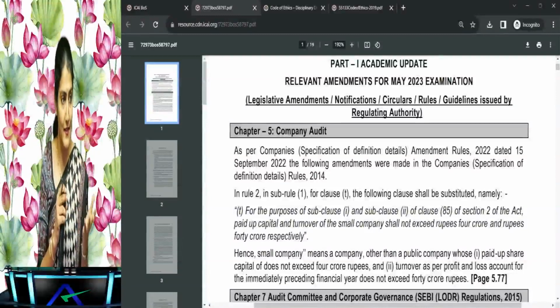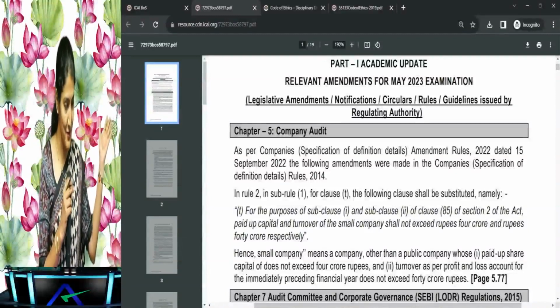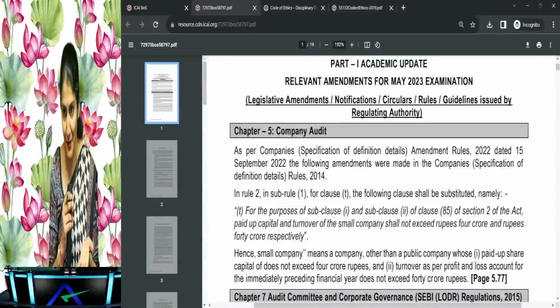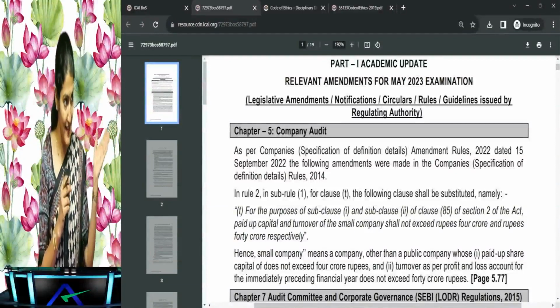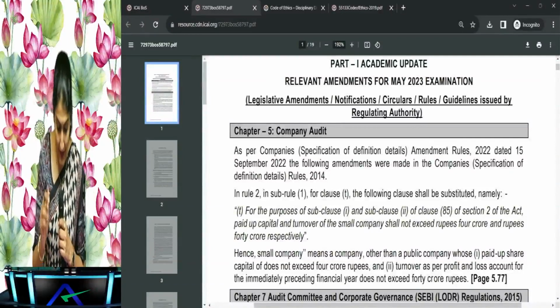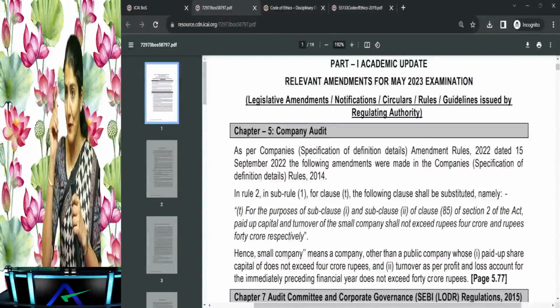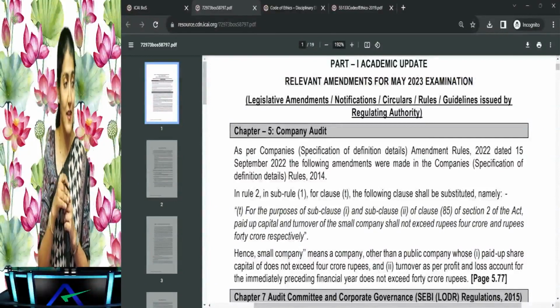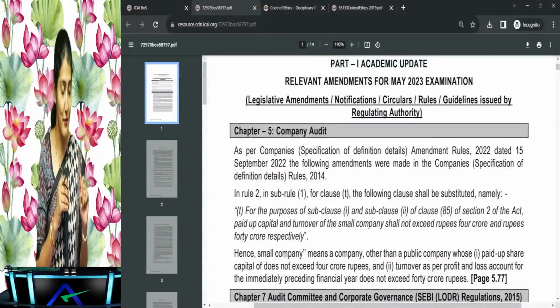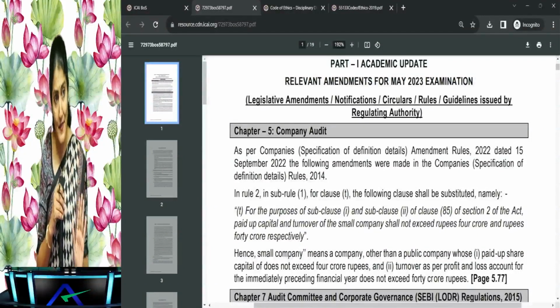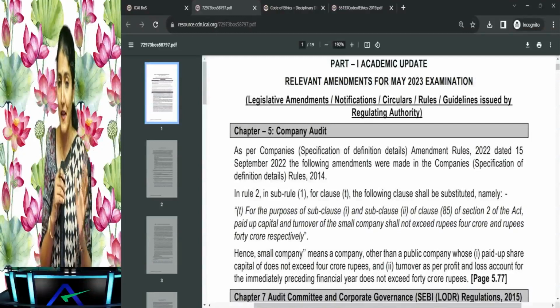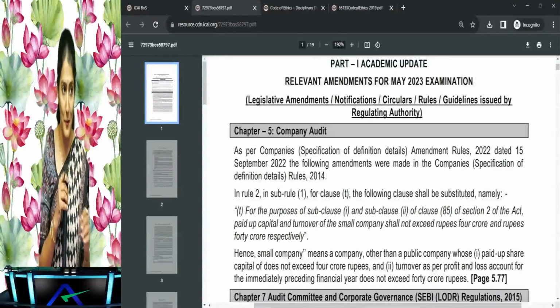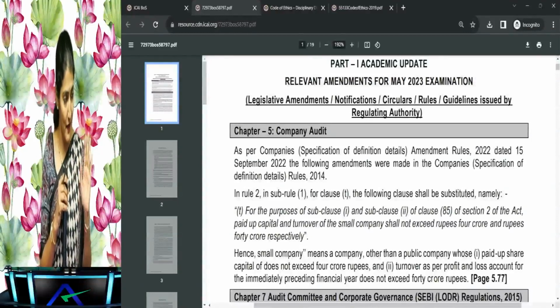It is not any secret document; it is very much on the ICAI website. Even if I don't provide it to you, it is there on the ICAI website. Right now we will discuss this 19-page document first, because in this document there are the changes regarding the peer review also. The audit committee and corporate governance changes we've already incorporated in our discussion, so those have already been covered.